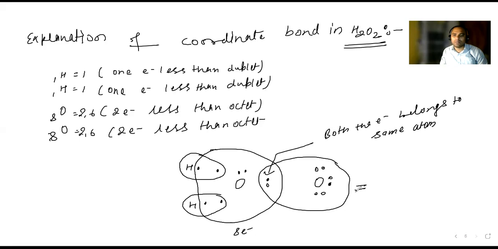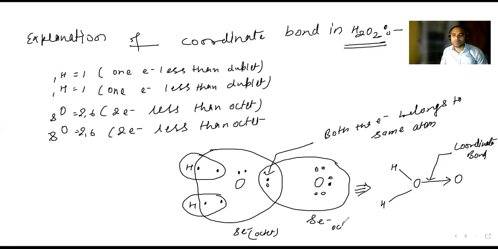Now you make this one. Here is oxygen, here is hydrogen, and here is hydrogen. Since both the electrons are shared by only one atom, oxygen, this bond is going to be a coordinate bond. Here the octet is completed, here is also an octet, and hydrogen is completing the duplet. Yes or no?